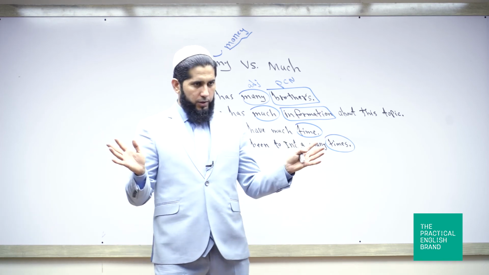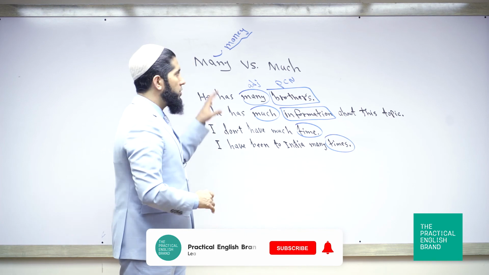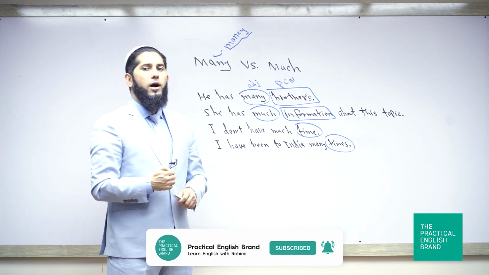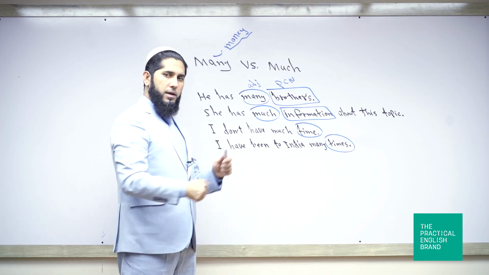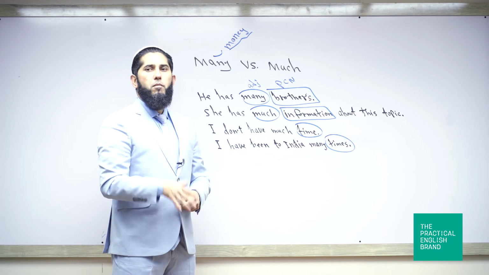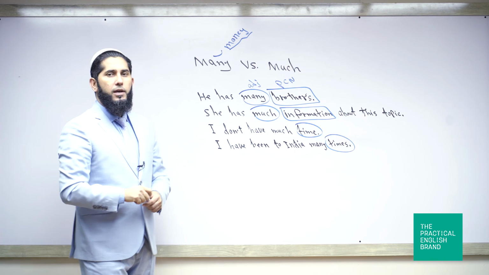So I hope you got the point. It's pretty easy, right? It's clear, right? So now you know how to use these words correctly. And don't forget the correct pronunciation, okay? How do you pronounce it? Many, many books, many boys, many girls. Don't say money boys, money girls. Not money, many, okay? This much is enough.